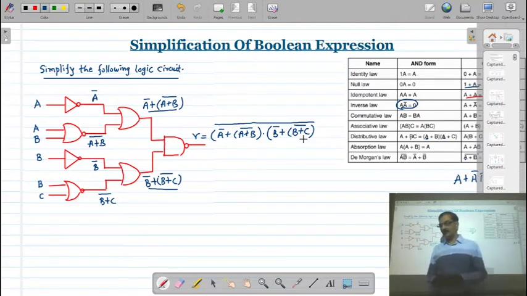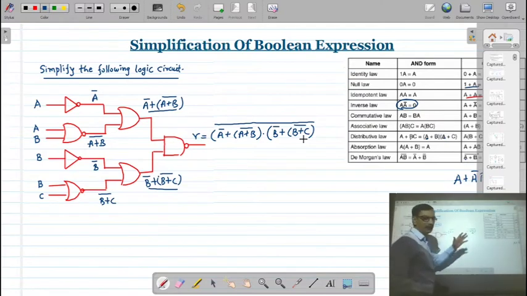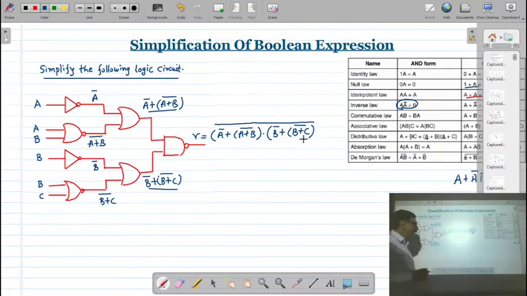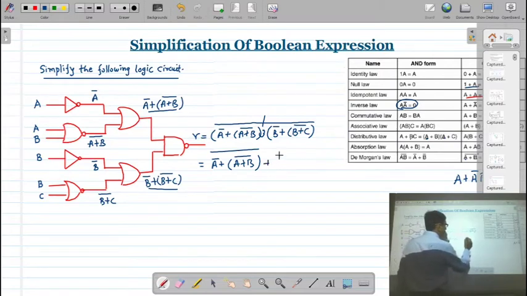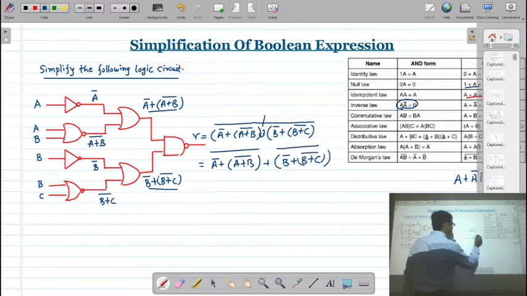But now we have to simplify. Correct? Again you can see the whole bar is there. So first of all we will apply De Morgan's law. De Morgan's law means you cut the line and change the sign. So this will be equal to A bar plus A plus B whole bar, plus B bar plus B plus C whole bar.